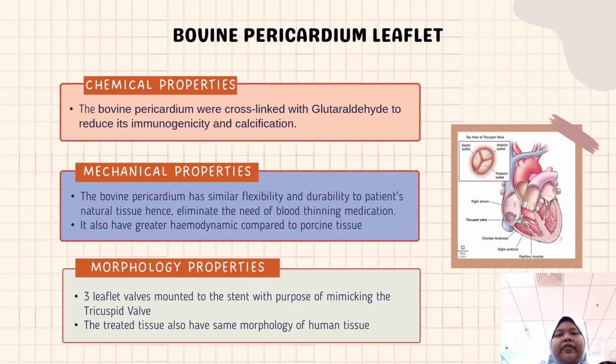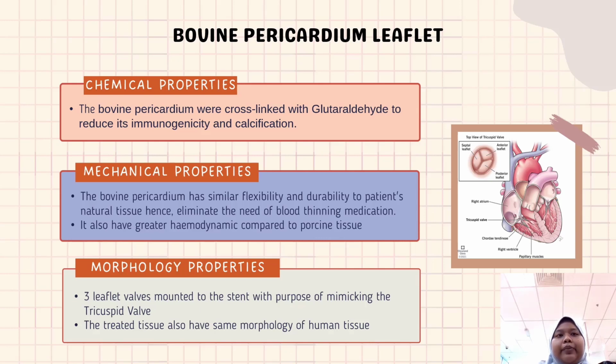For the bovine pericardium leaflet, there are three properties that were considered to choose this leaflet. One, chemical properties. The bovine pericardium will be cross-linked with butylaldehyde to reduce its immunogenicity and calcification. Second, mechanical properties. The bovine pericardium has similar flexibility and durability to natural tissue, hence eliminating the need for blood thinning medication. It also has greater hemodynamics compared to porcine tissue.